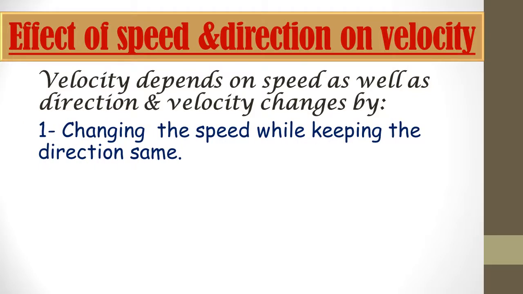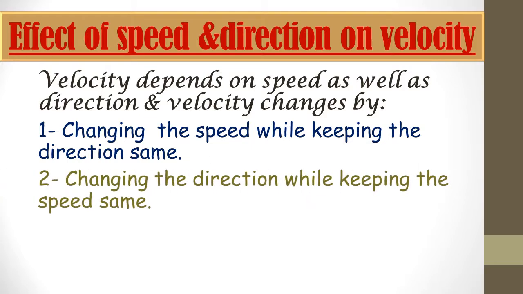First, velocity will change while changing the speed and keeping the direction the same. That means the speed, say 20 km per hour, will keep changing while the direction stays the same. That means the direction, east or west, will be the same throughout the journey.